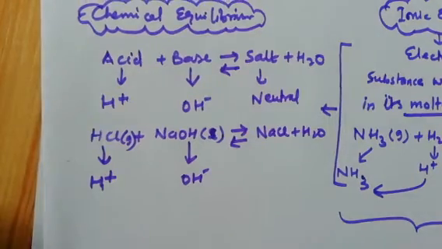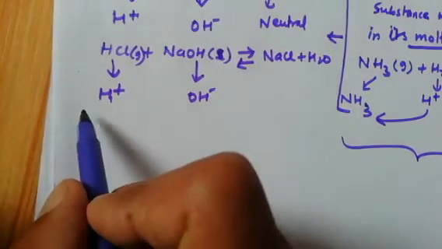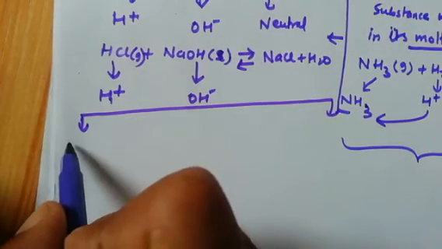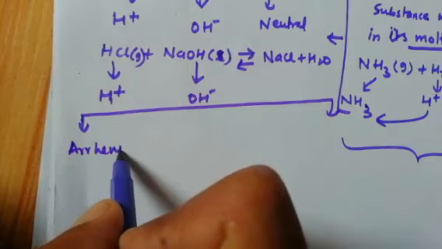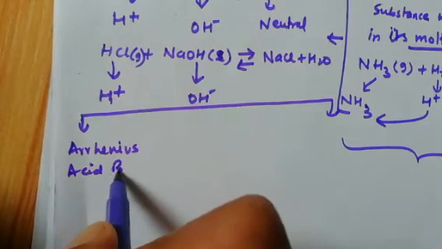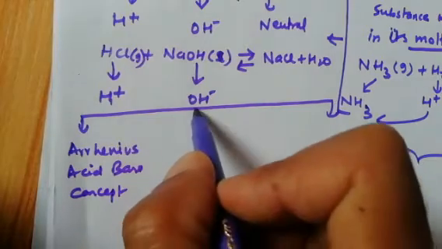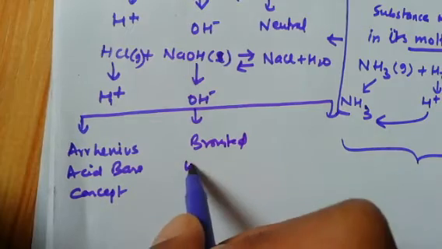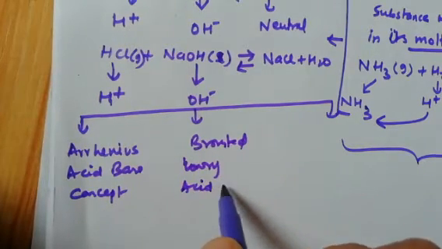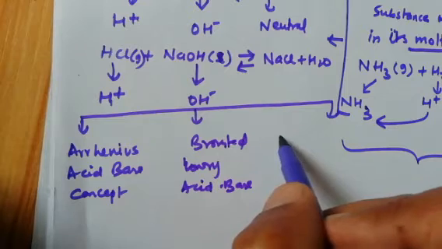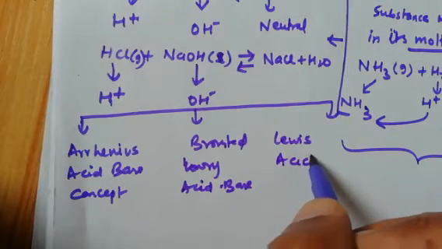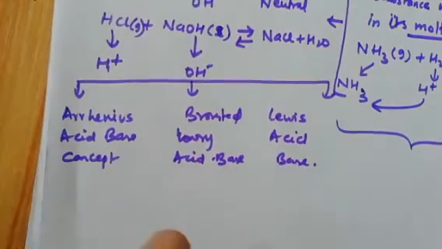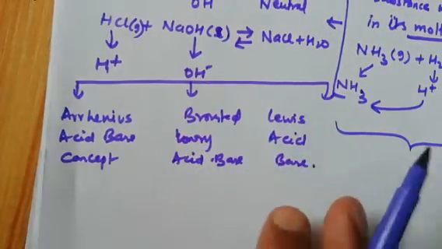Got my point? Now according to three scientists, they told the concept of acid base in different ways. They defined the acid base in different ways. That is the Arrhenius acid base concept. Second is the Bronsted-Lowry acid base concept. Third is the Lewis acid base concept. In my last video I explained very clearly what is Arrhenius acid base, what is Bronsted-Lowry acid base, and what is Lewis acid base.